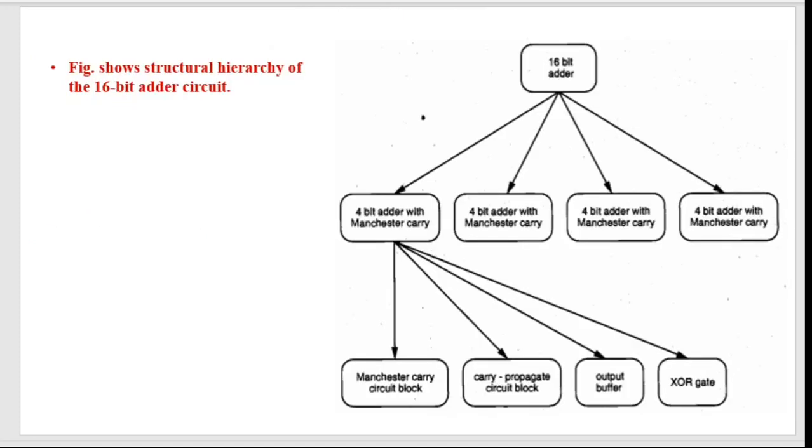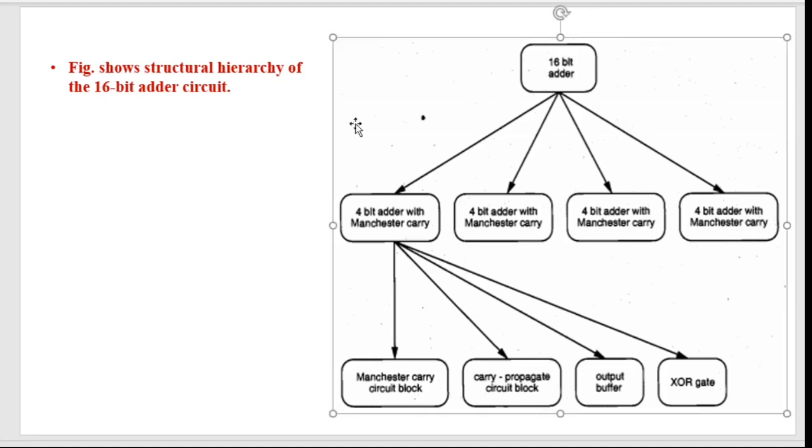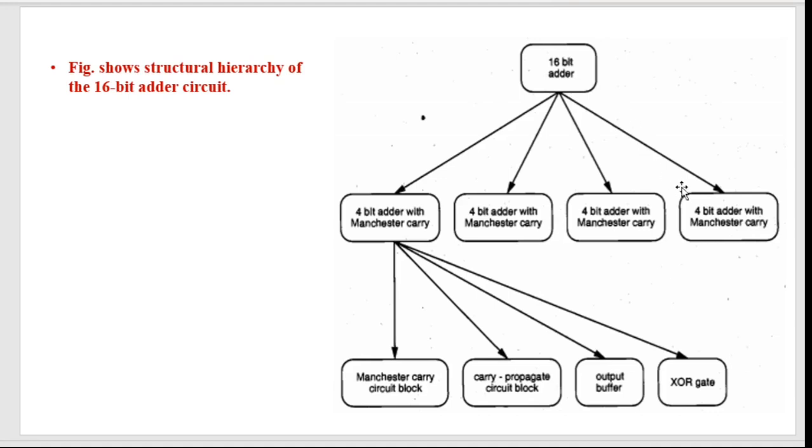Okay, now this figure shows the structural hierarchy of a 16-bit adder circuit. The previous one showed a 4-bit adder, and this is showing a similar 16-bit one. What we can do is divide this 16-bit adder into 4 number of 4-bit adders, so 4 plus 4 plus 4 plus 4, 16 bits. And again we know that each of these 4-bit adders can be divided into simpler blocks that will contain some XOR gates, then carry propagate, Manchester carry circuit block.